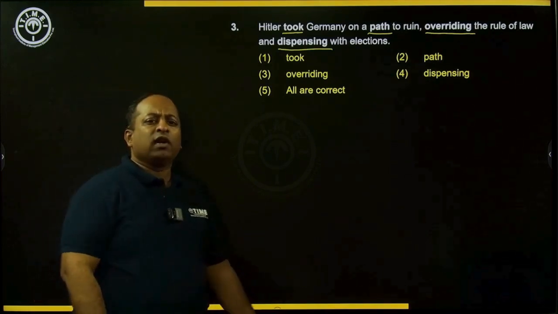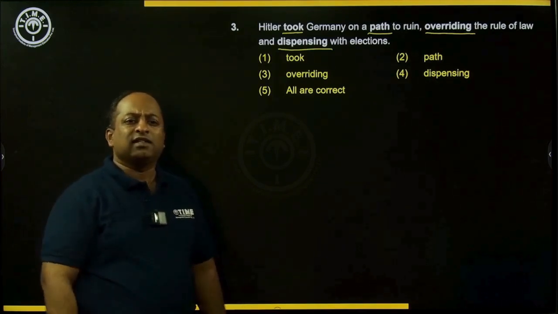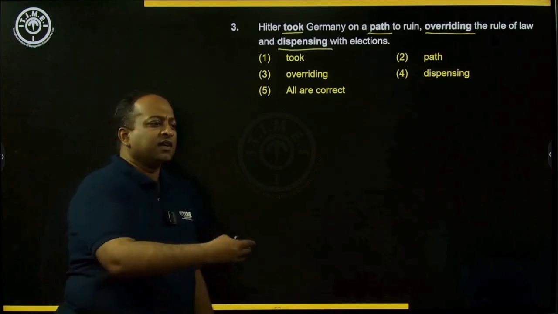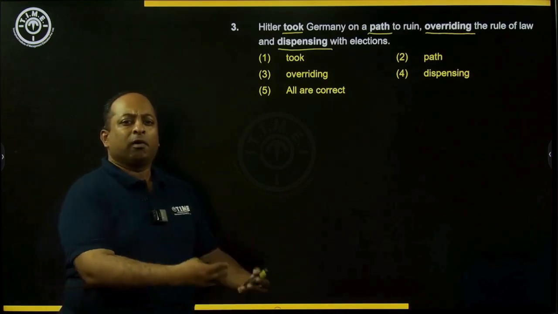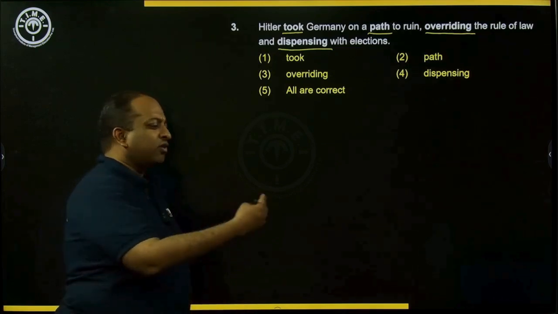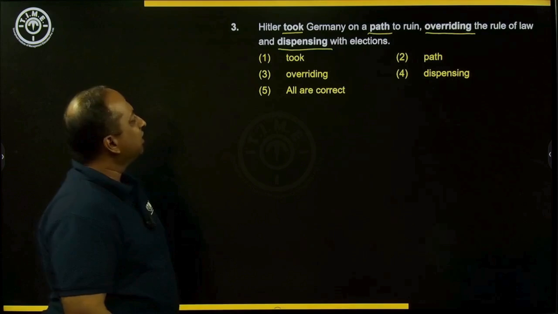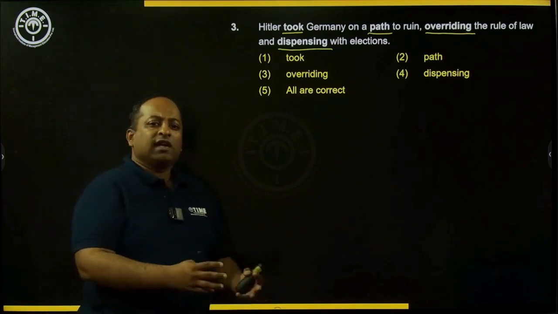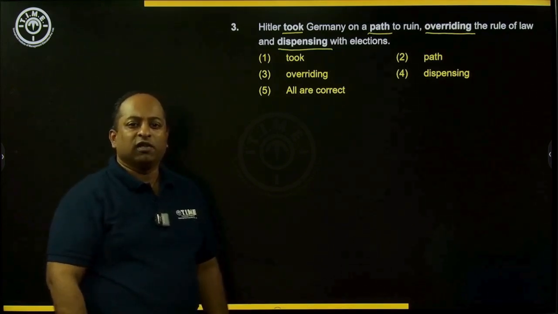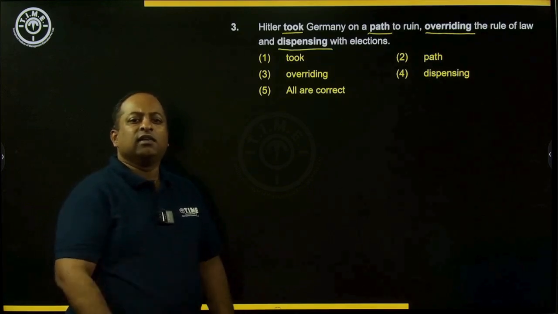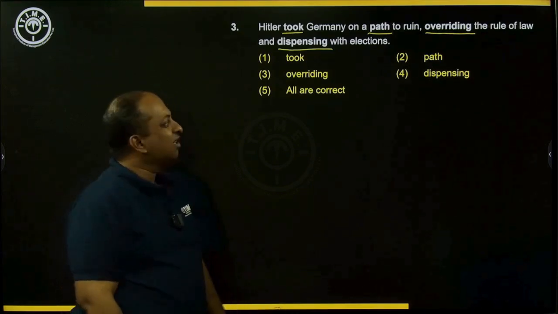Overriding. When you override someone, you basically cancel someone or something. So if someone else is taking a decision and you have the power to override them, it means you have the power to reject or cancel their decision. Overriding is also an example of a compound word, where two words are put together to form a single word.